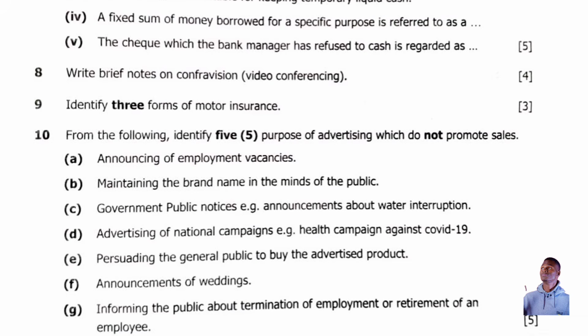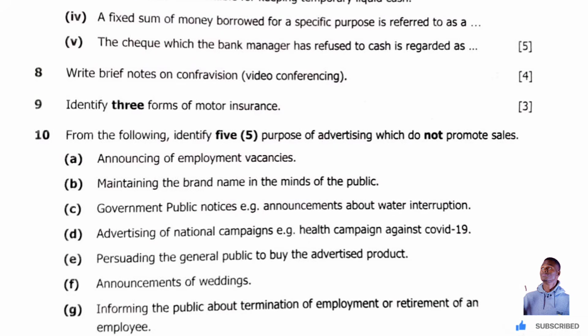Or a WhatsApp call, you can add people. That is a conference. Video conferencing is easy because it reduces the need for physical presence and travel. Okay? It cuts on what? Costs.